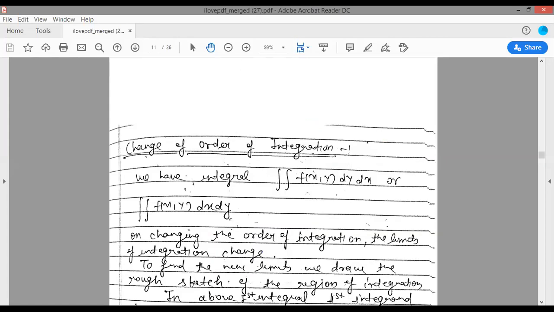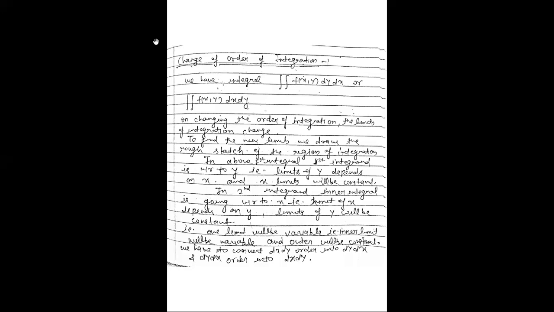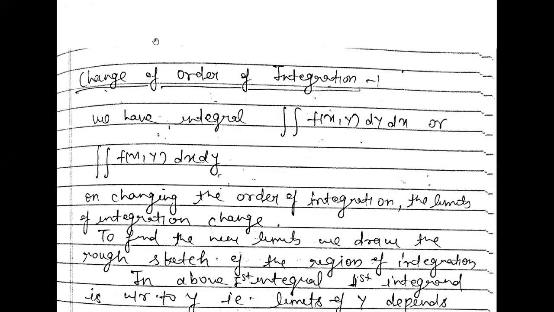Here, change of order of integration means if the order is given as dy dx or dx dy, then we will convert dy dx into dx dy, and if dx dy order is given, then we will convert it into dy dx, right? Whatever is given in your question, we will just change the order opposite to the given order, right?